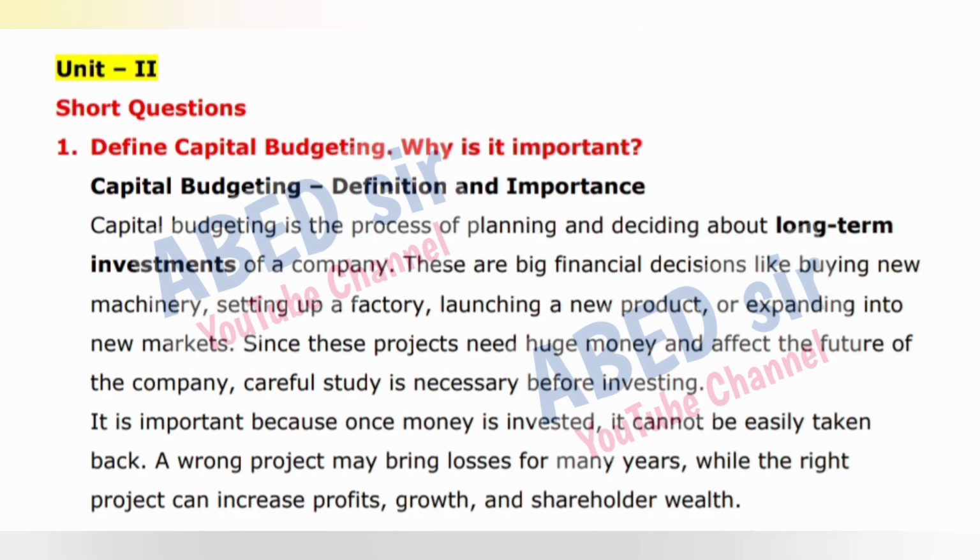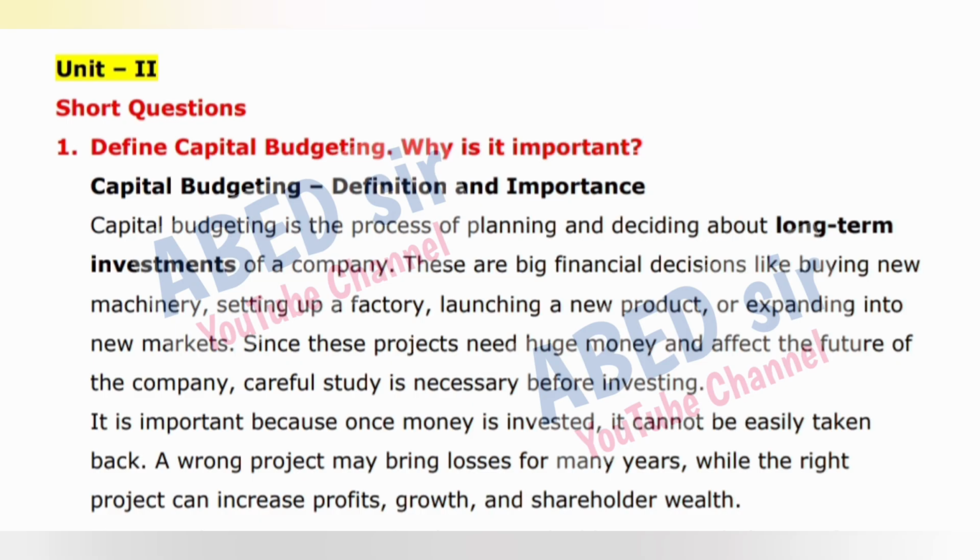These are big financial decisions like buying new machinery, setting up a factory, launching a new product, or expanding into new markets. Since these projects need huge money and affect the future of the company, careful study is necessary before investing. It is important because once money is invested, it cannot be easily taken back.